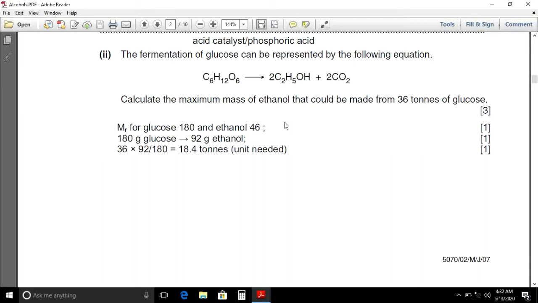We will have to calculate the number of moles of glucose. 36 tons divided by 180 is equal to 0.2 ton moles. Moles of C2H5OH will be equal to 0.2 into 2. That will be equal to 0.4 ton moles. Mass of ethanol C2H5OH will be equal to 18.4 tons.